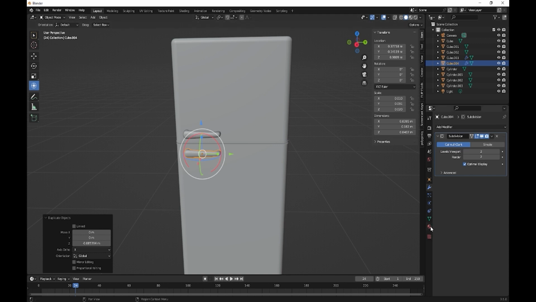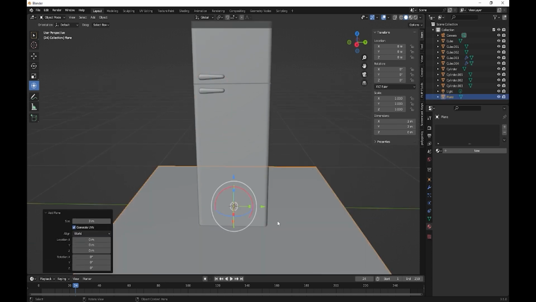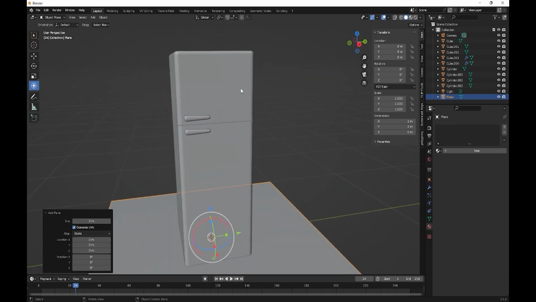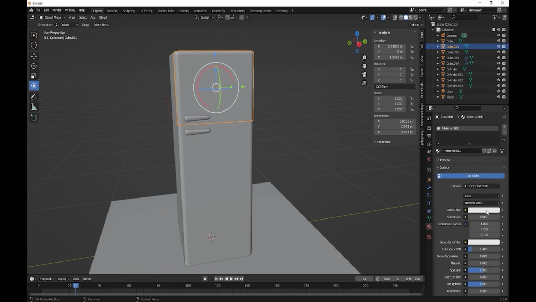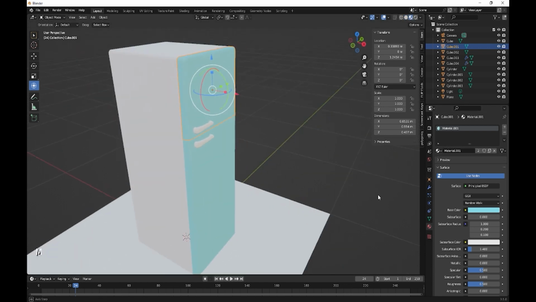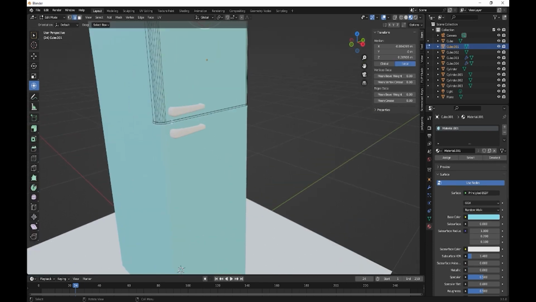we need to add material. Let's just add a quick floor, Shift A on the plane. Okay, so this is like a baby blue colour, or candy blue, whatever you wanna call it. I guess that's a candy blue. That's obviously going to be a candy blue, and that's obviously going to be a candy blue. But now we need to edit this. Select all those, number three, and select all those.